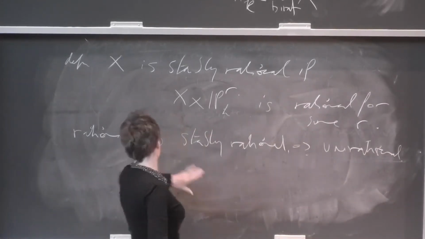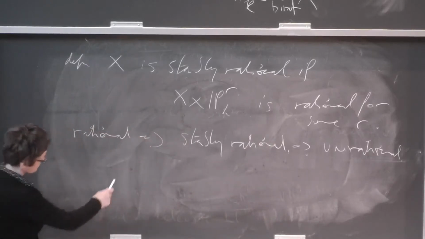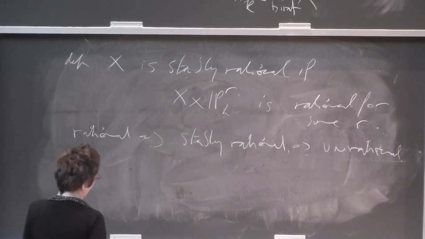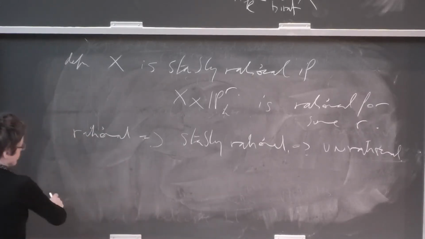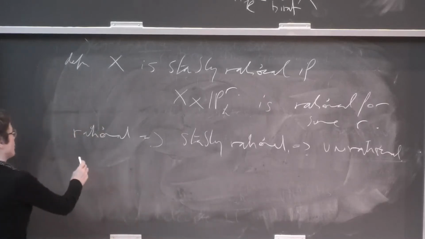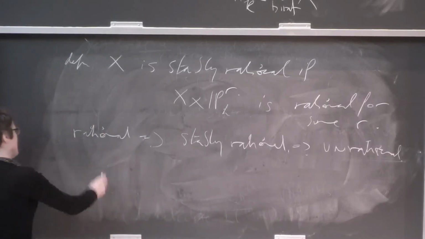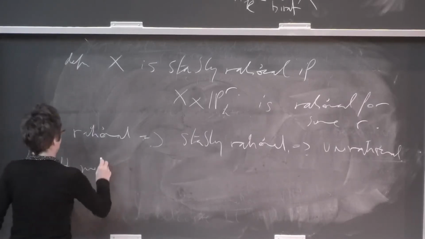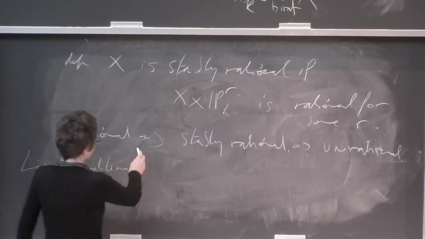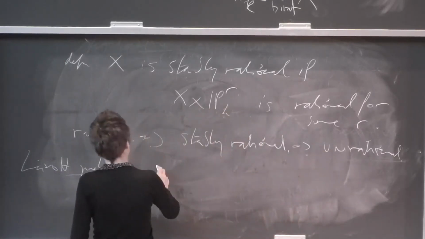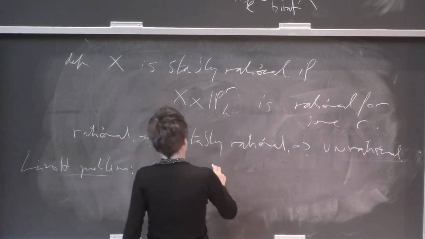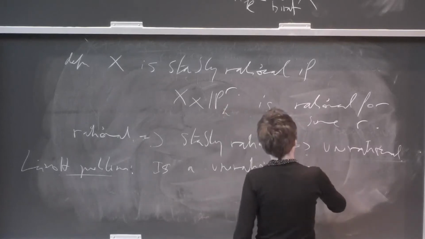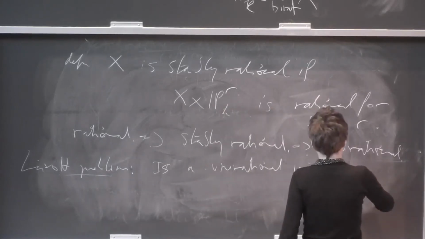So these implications are known to be strict, but I want to discuss this. What I want to discuss is the Lüroth problem. So the original formulation of the Lüroth problem is the converse to this implication: is a unirational variety rational?